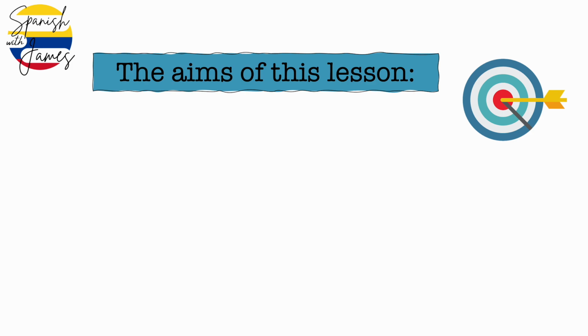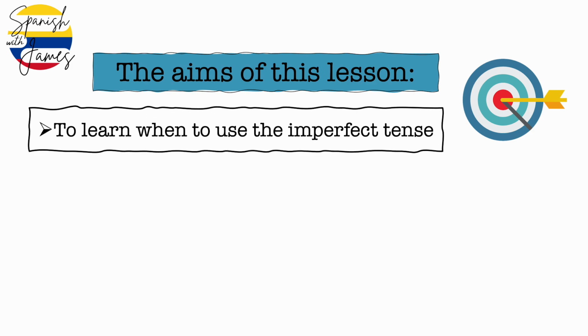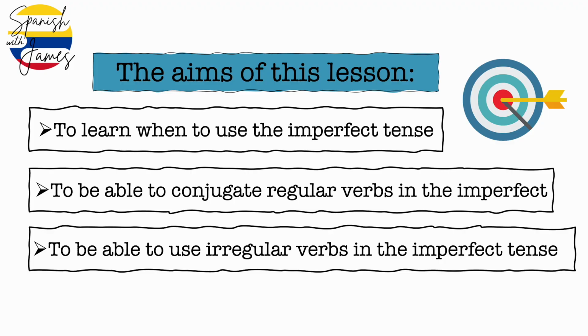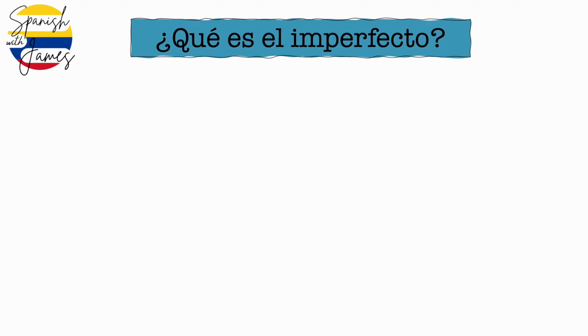Las metas de esta clase son aprender cuándo usar el imperfecto, poder conjugar los verbos regulares en el imperfecto y poder usar también los verbos irregulares. Our first question is, ¿qué es el imperfecto?